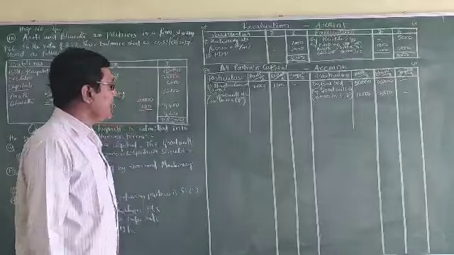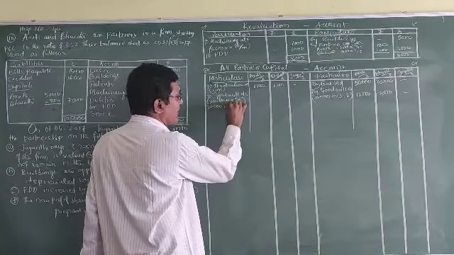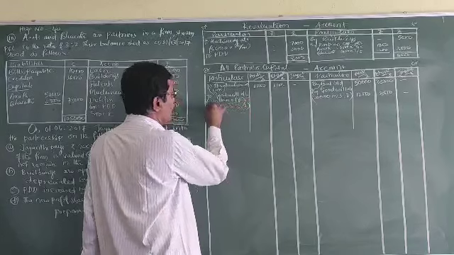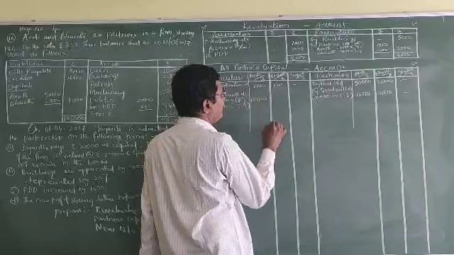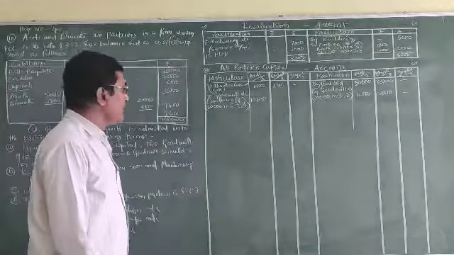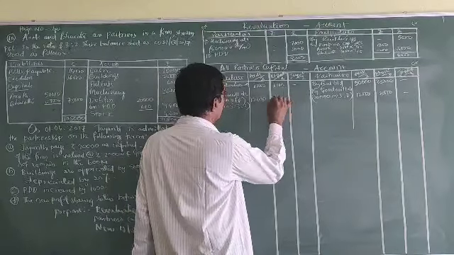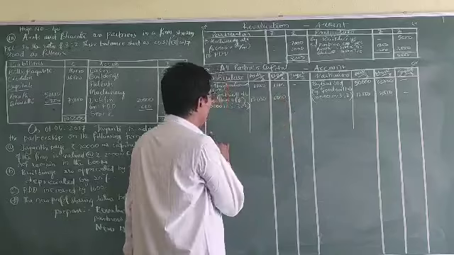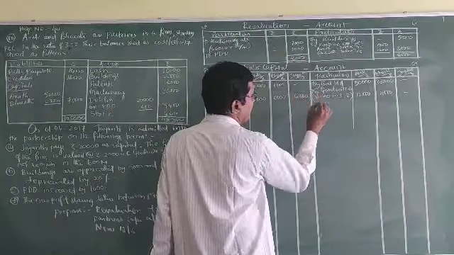That is 20,000 to all the partners in the ratio 5:3:2. That is 20,000 into 5/10, 10,000. 20,000 into 3/10, 6,000. 20,000 into 2/10, that is 4,000.